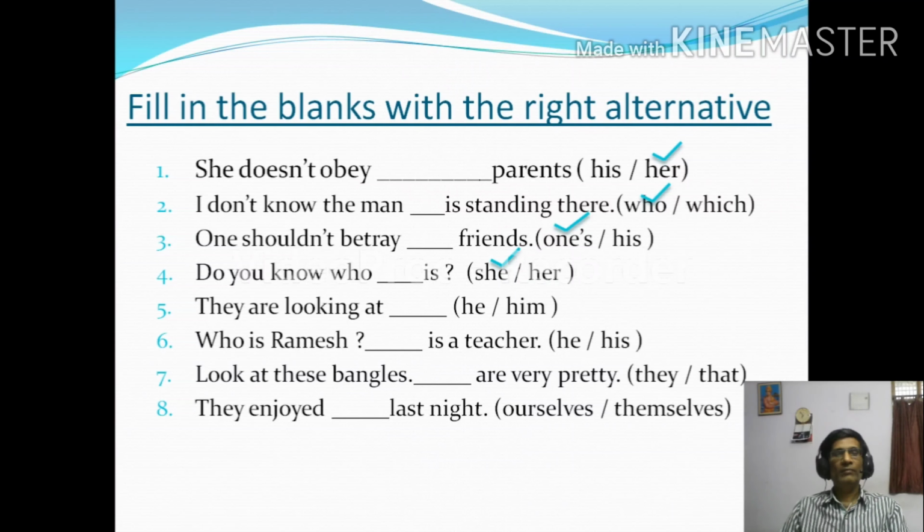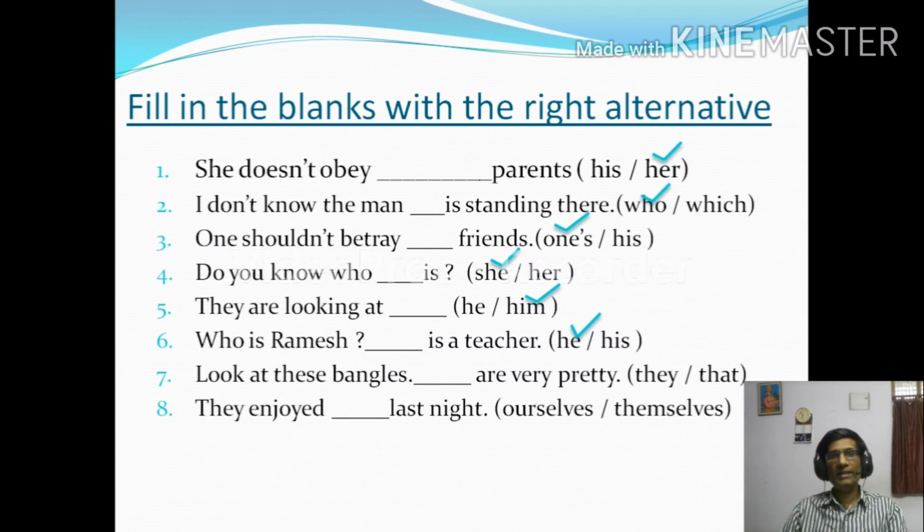Fifth question, "They are looking at dash." Options are he, him. Which is suitable? "They are looking at him." "Who is Ramesh?" "Dash is a teacher." He, his. "He is a teacher."